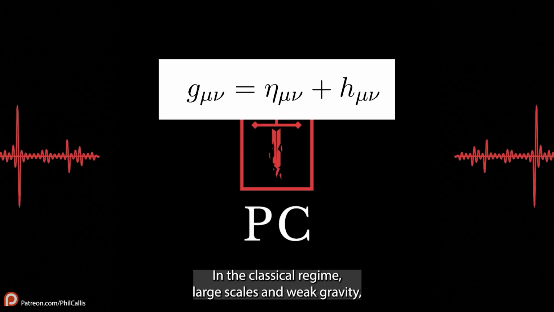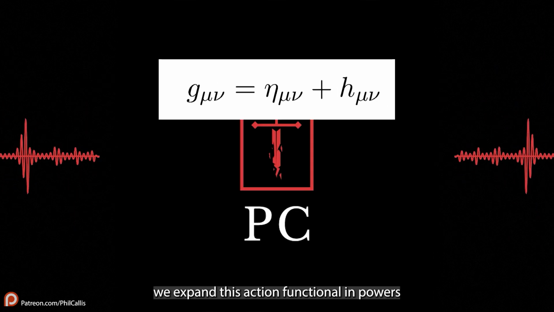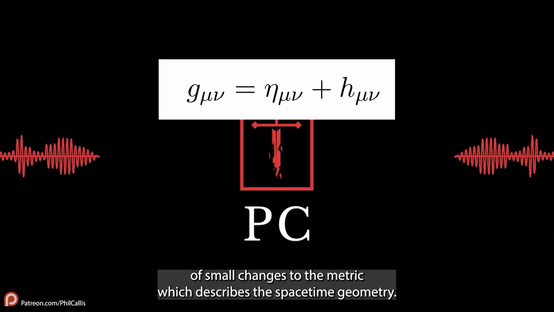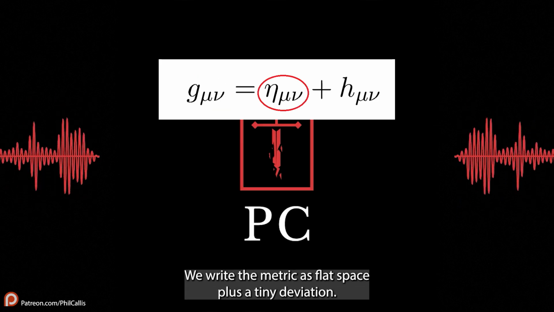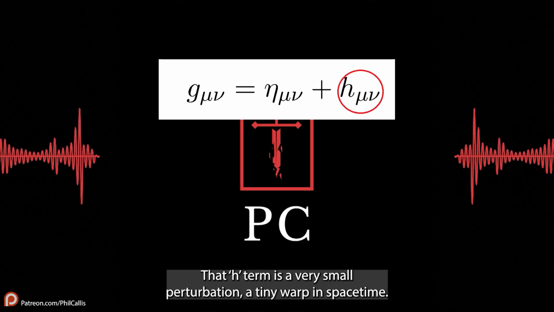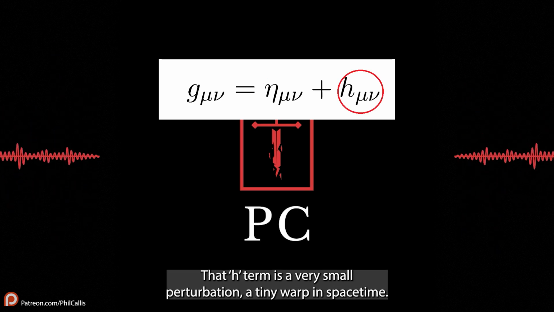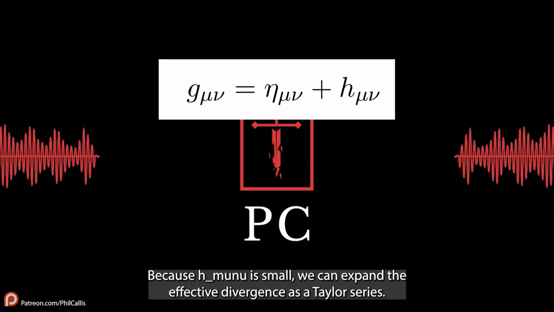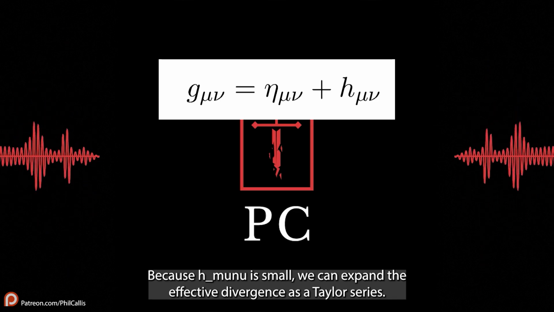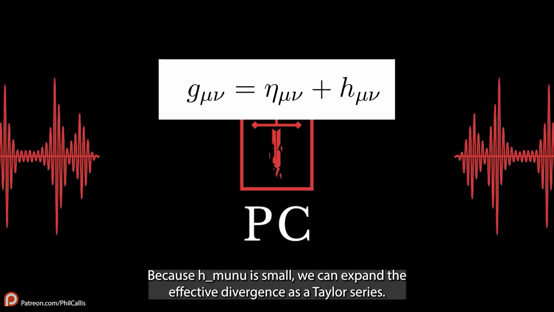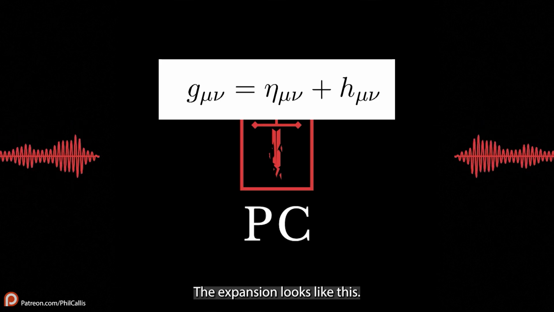In the classical regime, large scales and weak gravity, we expand this action functional in powers of small changes to the metric, which describes the spacetime geometry. We write the metric as flat space plus a tiny deviation. That h term is a very small perturbation, a tiny warp in spacetime. Because h mu nu is small, we can expand the effective divergence as a Taylor series. The expansion looks like this.